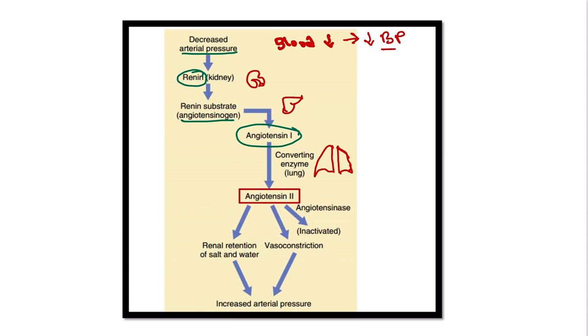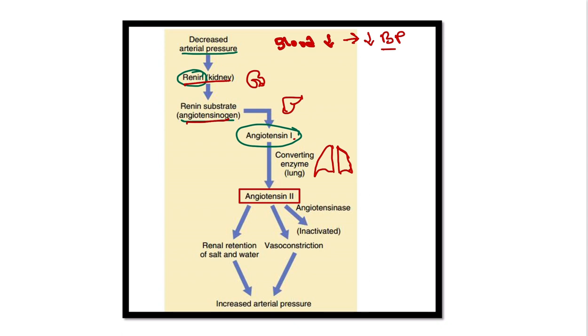In case of kidney, renin secretion occurs, and renin acts on the angiotensinogen. This angiotensinogen is released from the liver, and the renin converts the angiotensinogen into angiotensin 1. When angiotensin 1 goes to the lungs, it is converted to angiotensin 2 by the angiotensin converting enzyme, and the angiotensin 2 exerts the desired action.